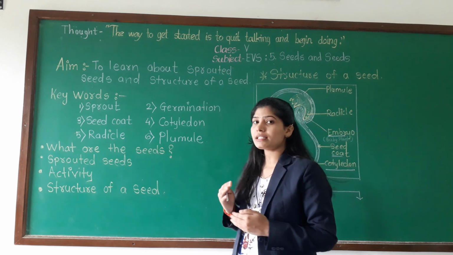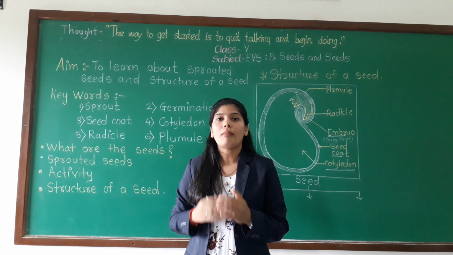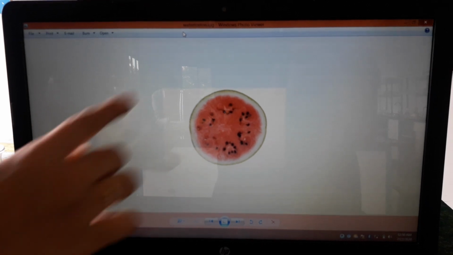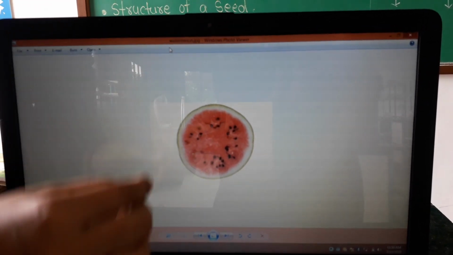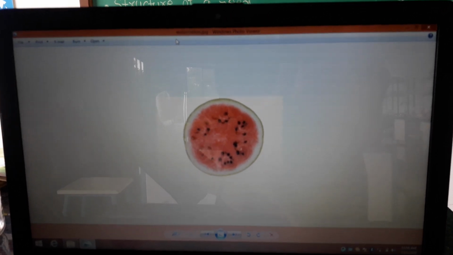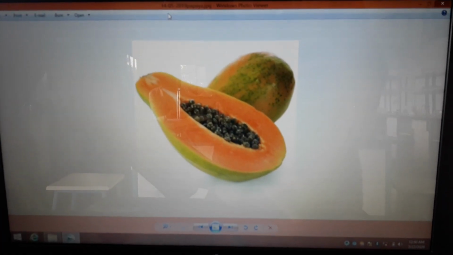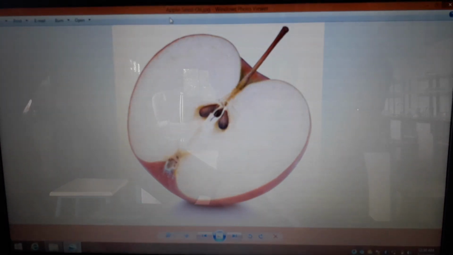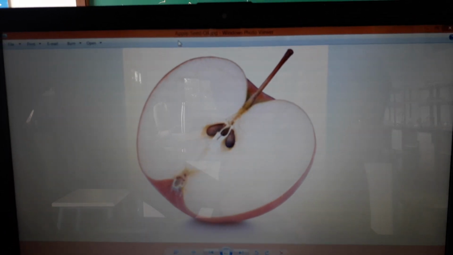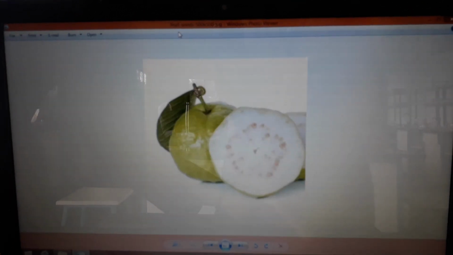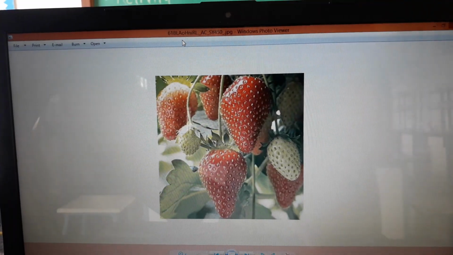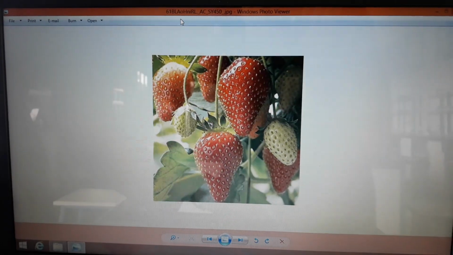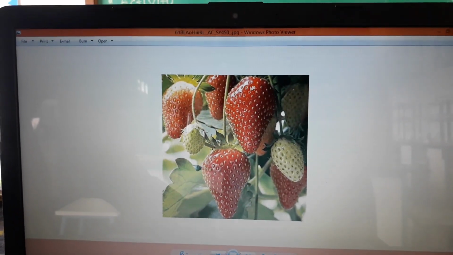Understood? Now we will see some pictures to see about the seeds. Let's start. Okay. See some pictures of seeds, how they are present inside the fruit. See the first picture. See, the papaya fruit is there and inside that papaya fruit seeds are there. Okay, see. In case of strawberry, the seeds are present outside of the fruit. Okay, you can see here the seeds are present outside.